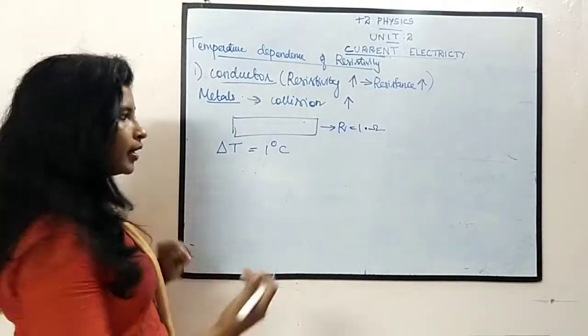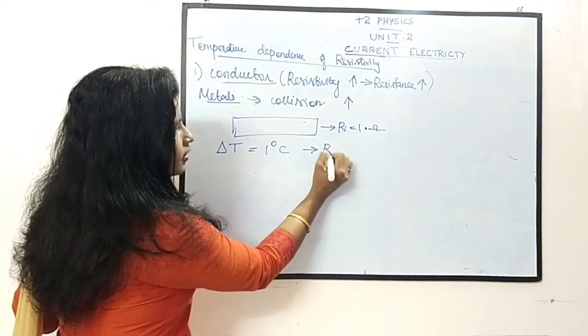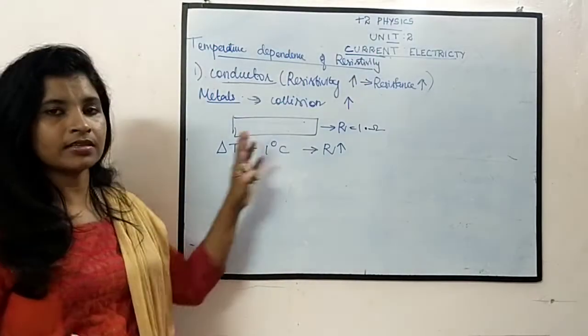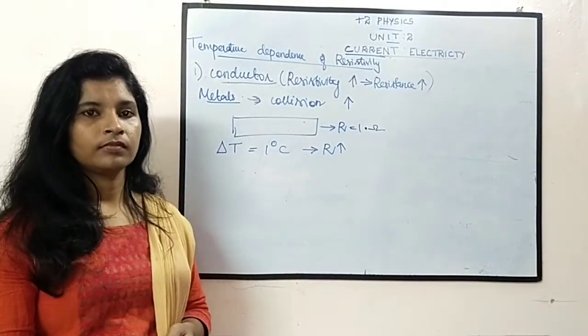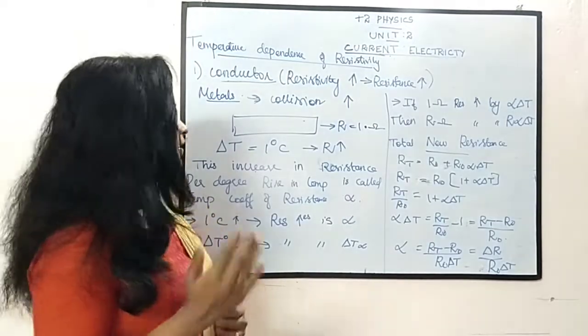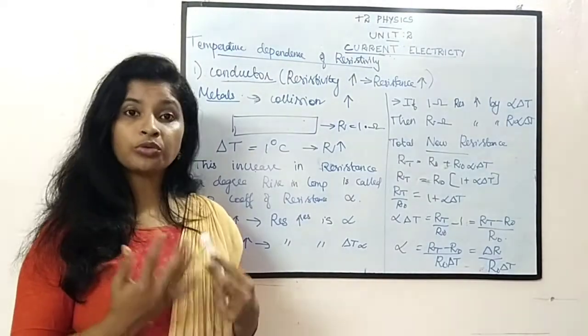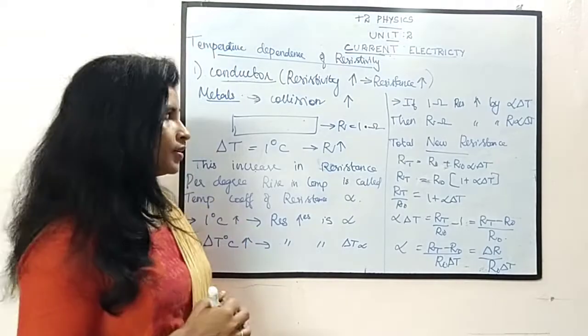As I already told, what happens? The resistance will be increasing. That we all know. If the resistance increases, resistivity will be increasing. Now let us discuss how to calculate the temperature coefficient of resistance.